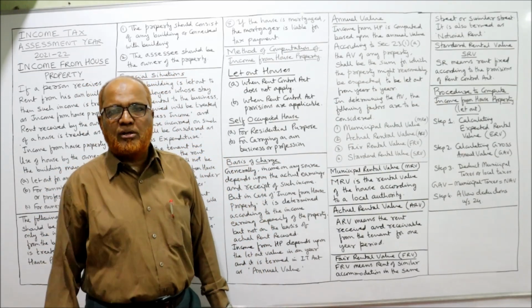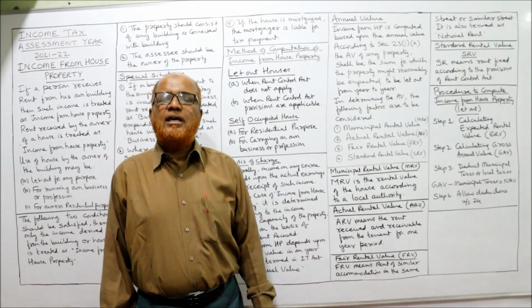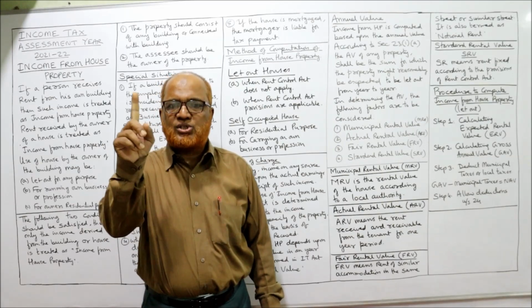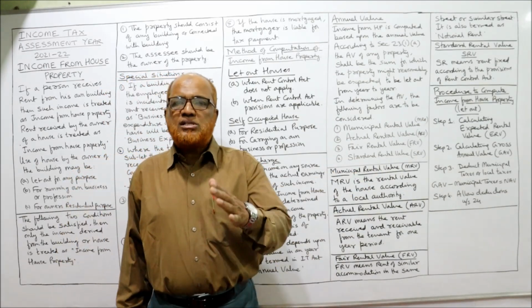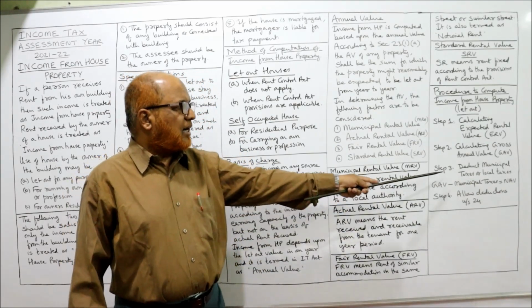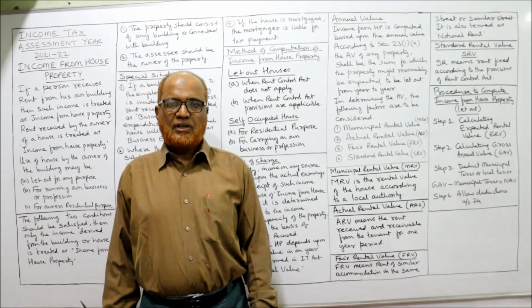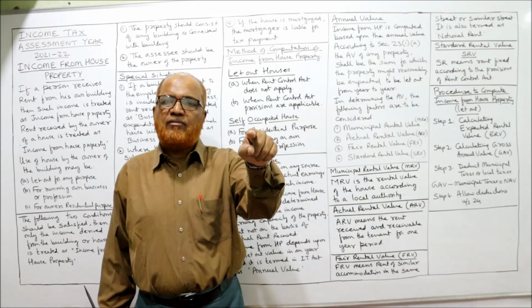What is the procedure? The first step is you have to calculate the ERV. ERV stands for expected rental value. Second step, you have to calculate the GAV, gross annual value. Third step, you have to deduct municipal taxes or local taxes from GAV.